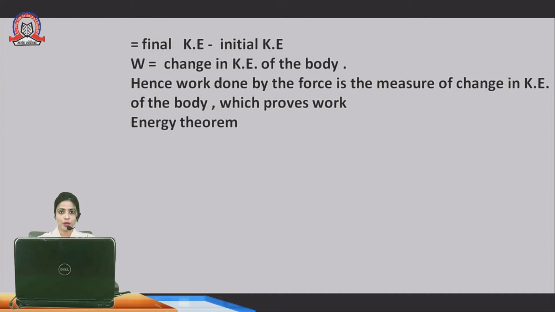1 upon 2 m v square minus 1 upon 2 m u square is equal to final kinetic energy minus initial kinetic energy, which means the change in kinetic energy of the body. So this is the work energy theorem. Based on the work energy theorem, we will also solve one numerical problem. Let's see.